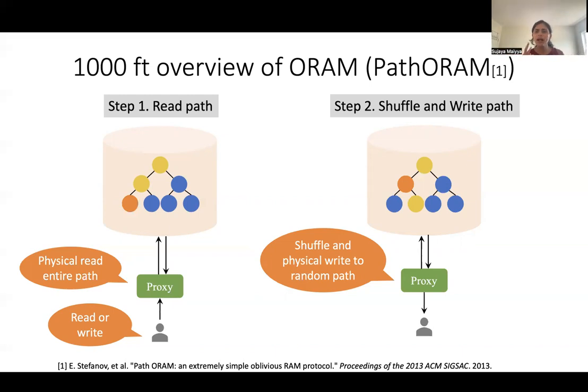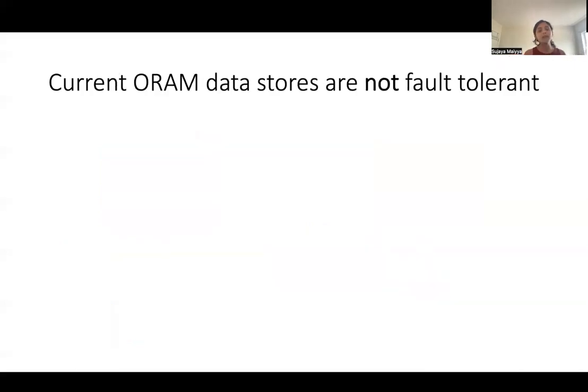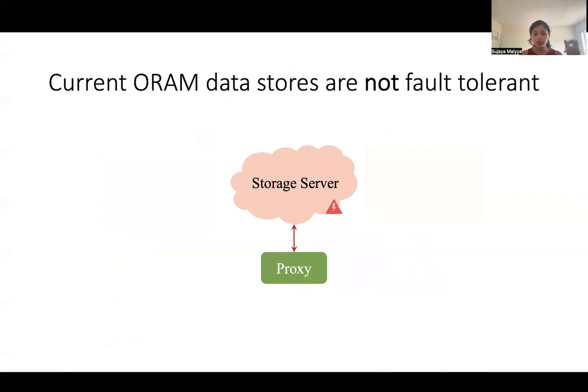So having given a high-level intuition on how ORAM solutions hide access patterns, let me now explain the issue with existing ORAM data stores, in that they're not fault tolerant. If my external server crashes, because it stores all of my data, I lose all of that data. But even if the proxy crashes, because it stores the encryption key, the application ends up losing access to the data.